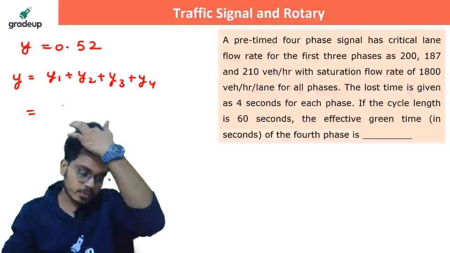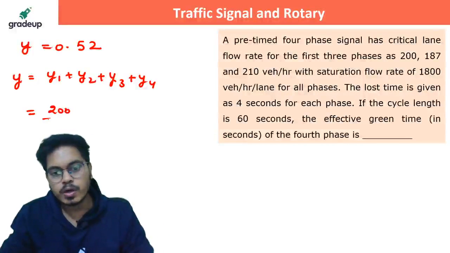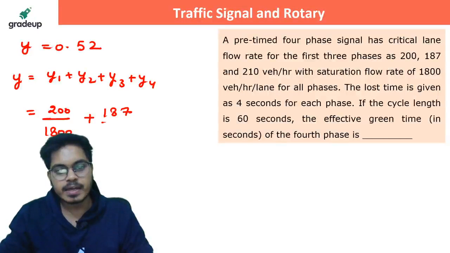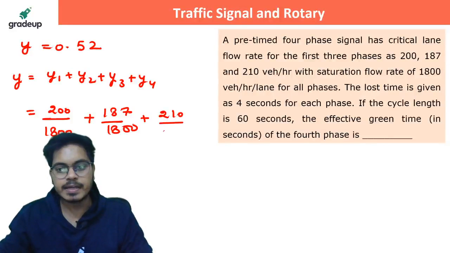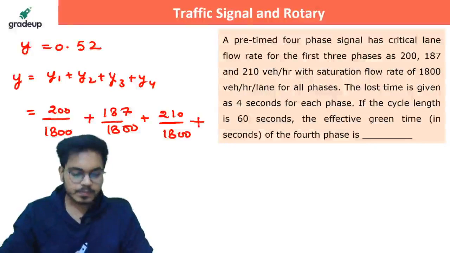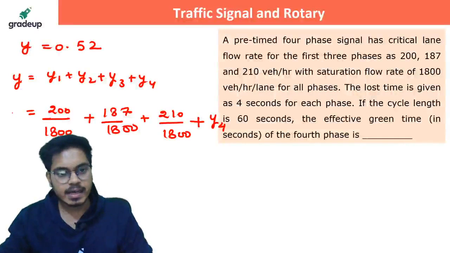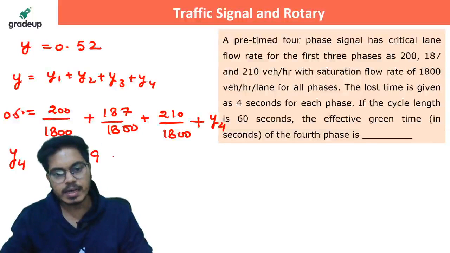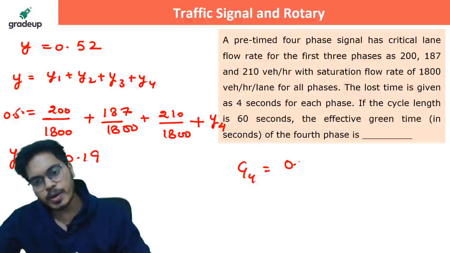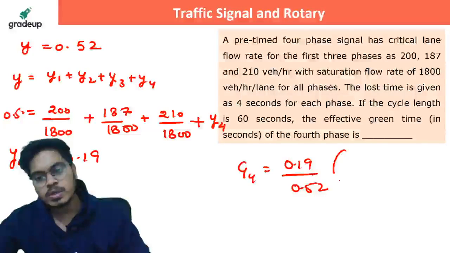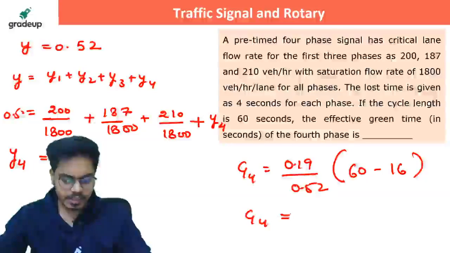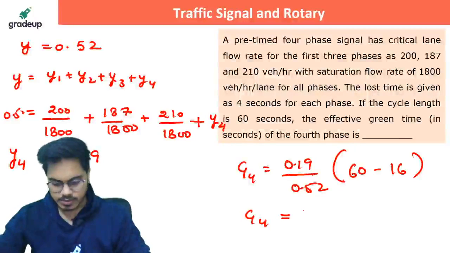Yes, we can get it with the help of these values: 200 by 1800 plus Y2 is 187 by 1800 plus Y3 is 210 by 1800 plus Y4, and this I have as 0.52. From here the value of Y4 should come as 0.19. So now G4 will be 0.19 by 0.52 times (60 minus 16). What is the answer? What is the answer?